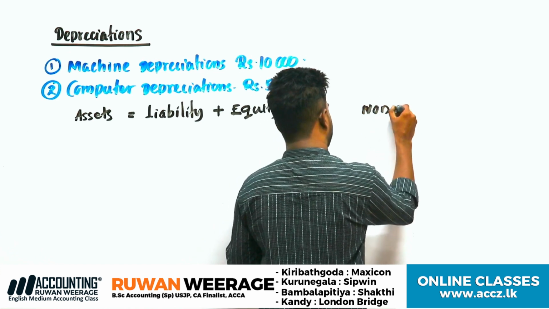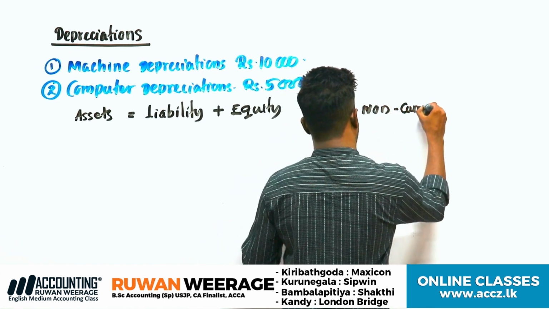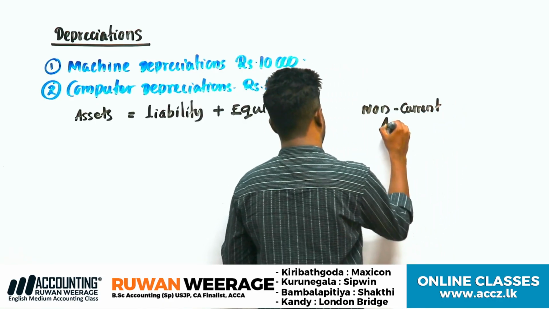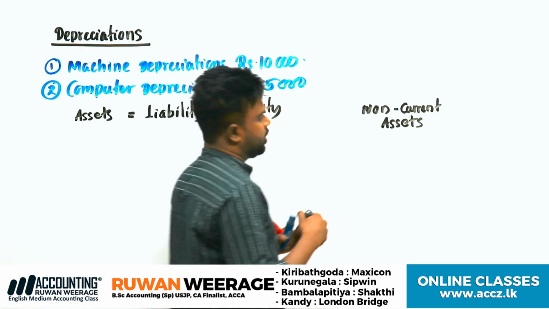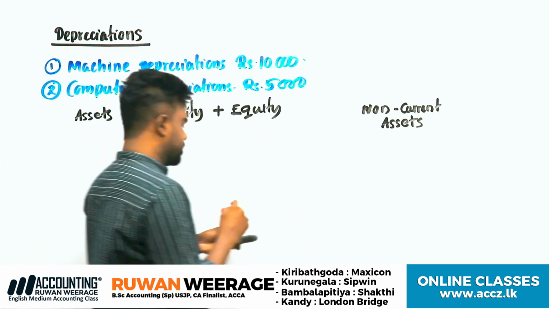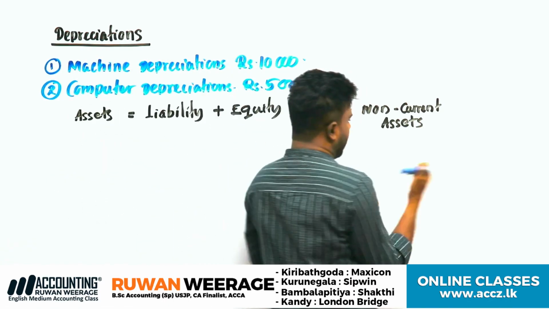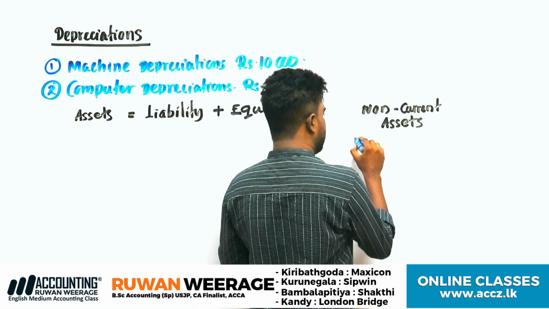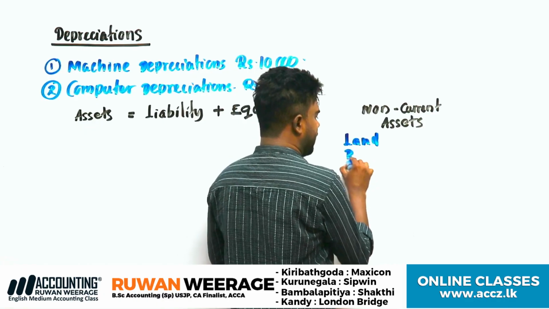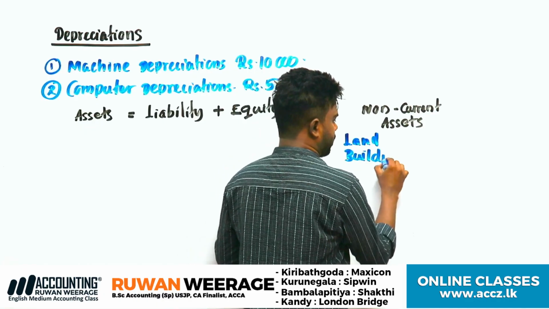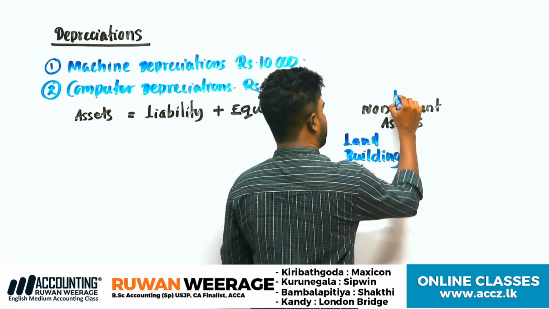What are examples of non-current assets? We call them property, plant and equipment: land, buildings. These are property, plant and equipment.